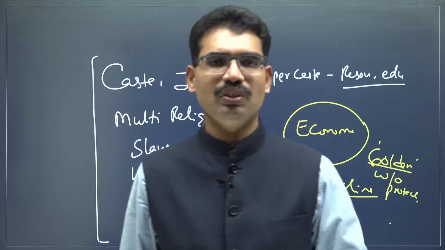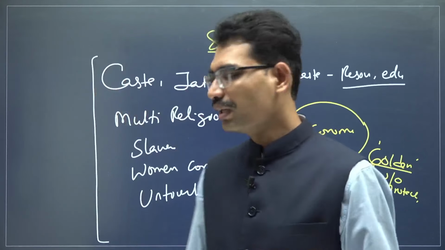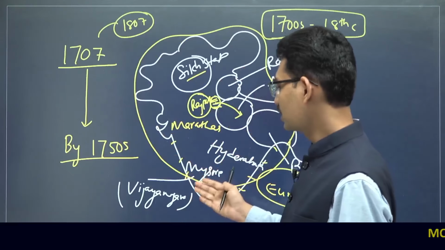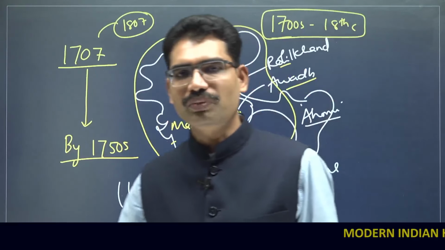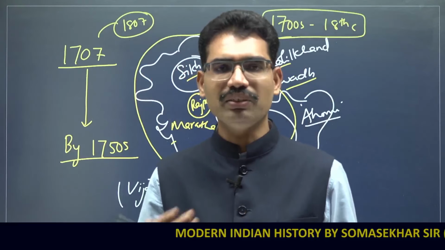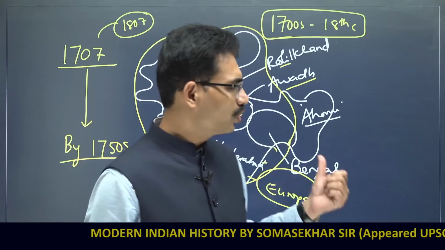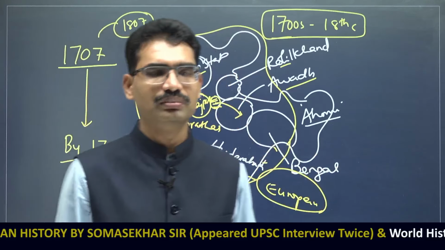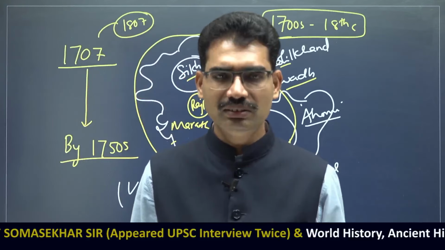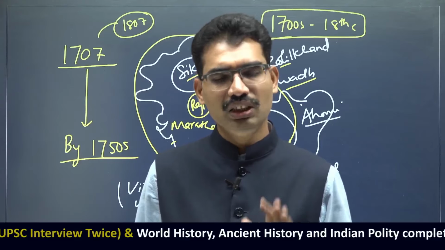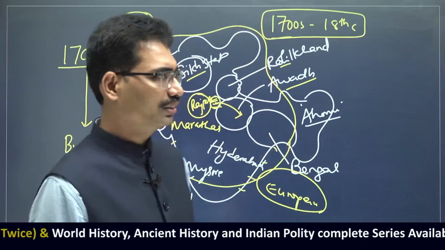From the next class onwards, we will get different people. For example, who are the Maratha leaders, who are the Hyderabad leaders and Mysore leaders, and so on. One after the other, you will get so many people, their contribution, their weakness, and how the Europeans, particularly the English, are going to conquer one after the other. First, they will eliminate the French. Later, they are going to eliminate Indian rulers also. Is it clear? So this is the 18th century India.